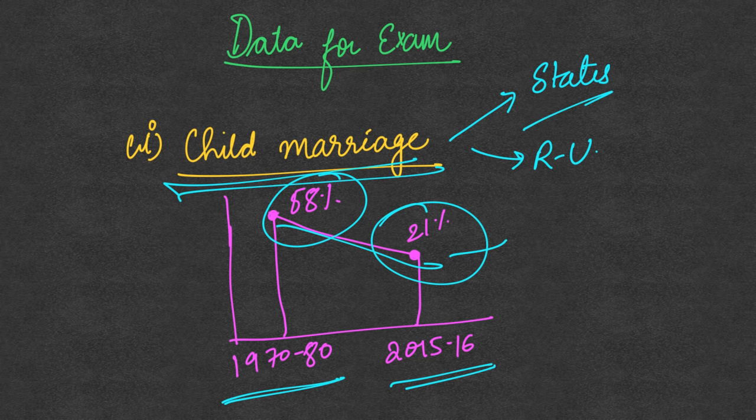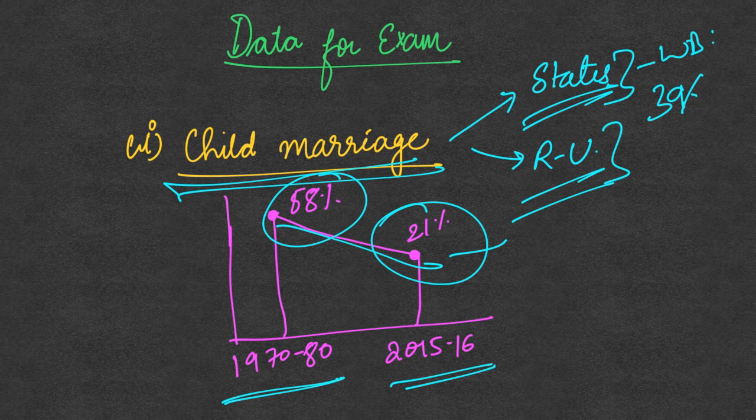However, there are differences between different states and also between the rural and the urban areas. For instance, in West Bengal, the child marriage prevalence is 39%, followed by Bihar and Jharkhand. So there are interstate differences. The same applies to rural and urban areas.